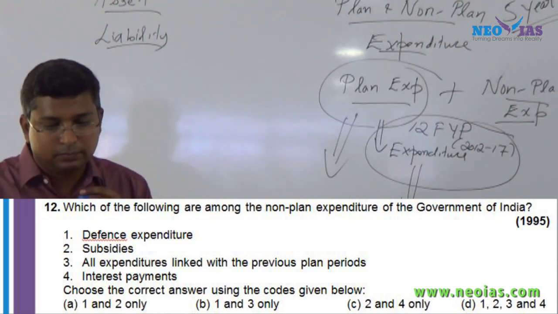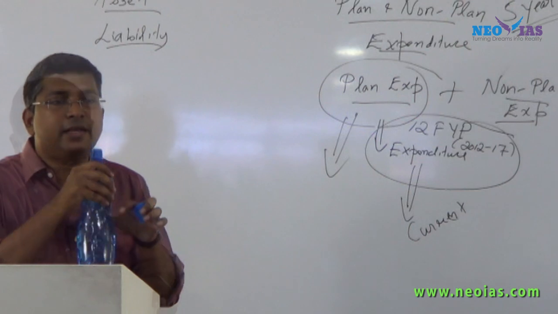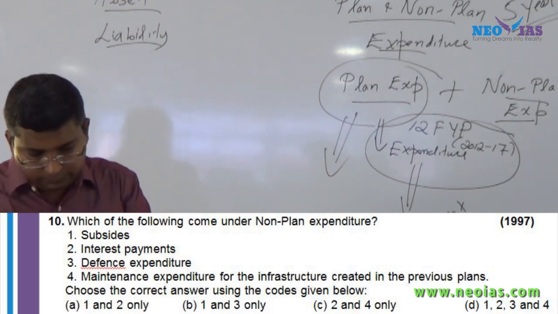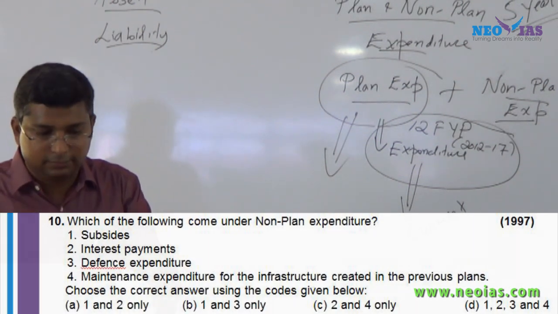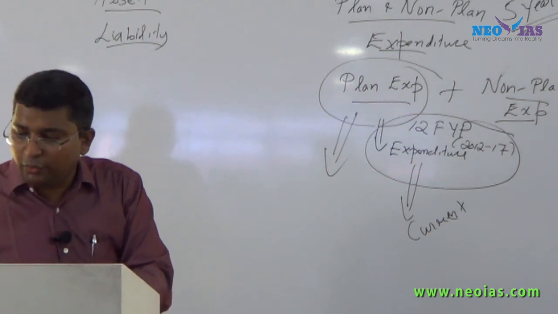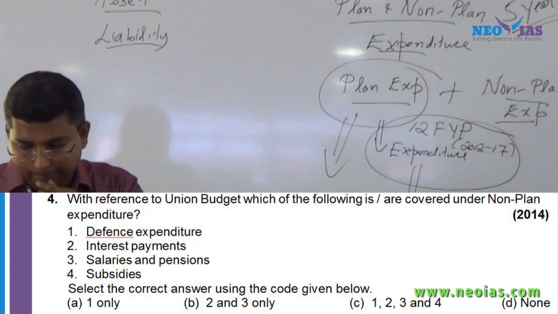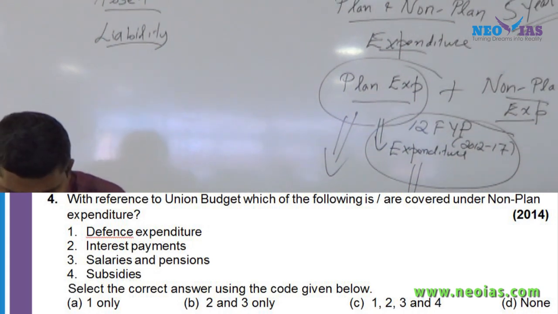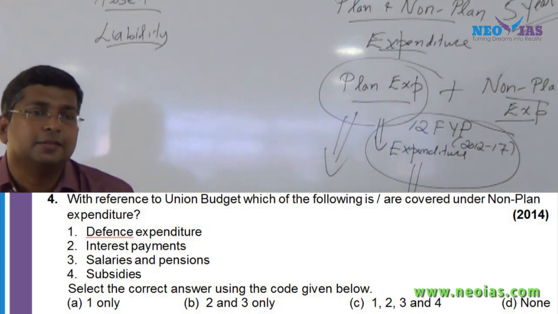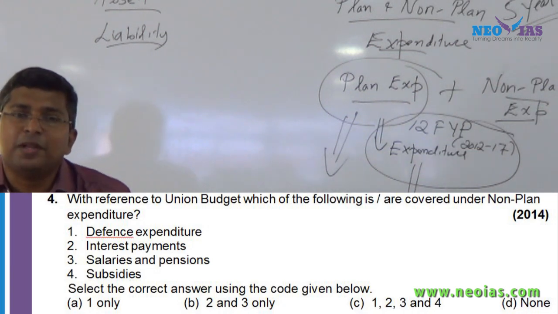What is the answer? D. Answer question number 10. What is the answer? Then the 2014 question, question number 4. What is the answer? That is the advantage of solving previous year questions.